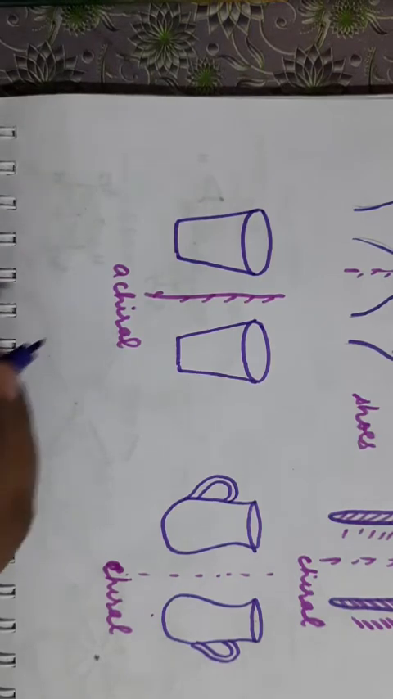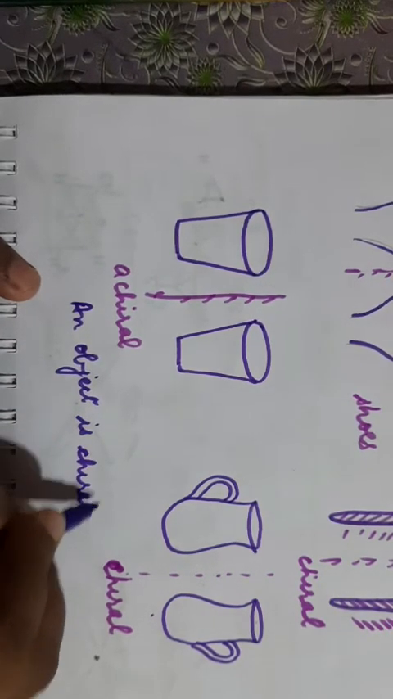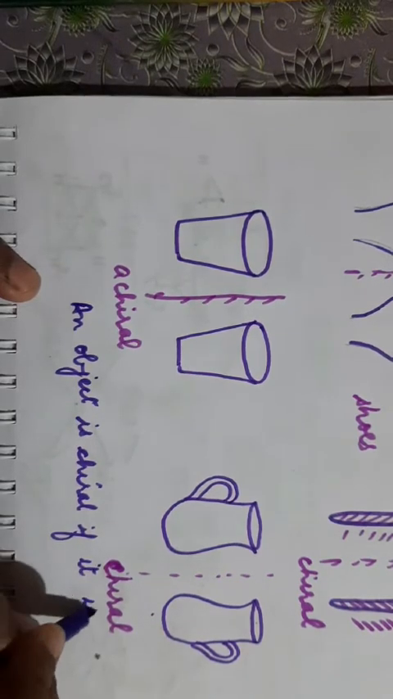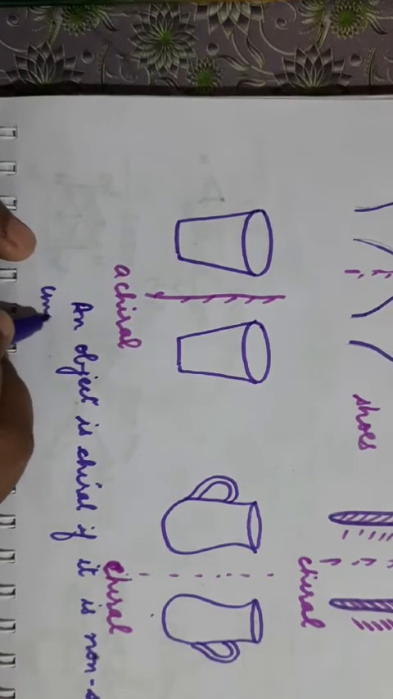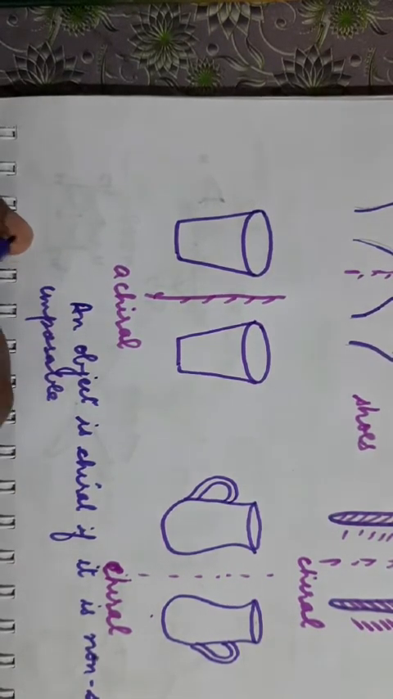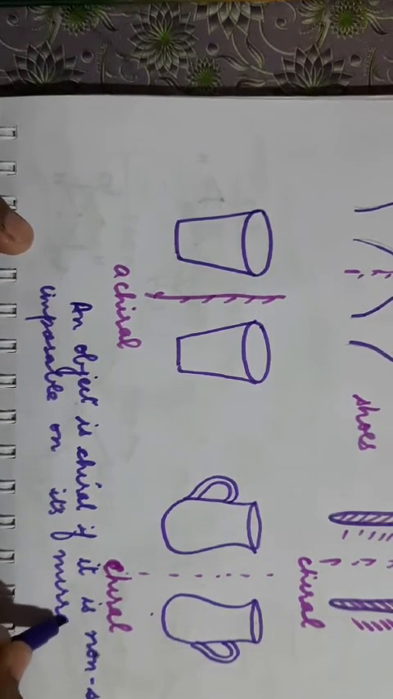Clear? So now you can define chiral objects easily. What is a chiral object? An object is chiral if it is non-superimposable on its mirror image. And if it is superimposable, it is known as achiral object. So achiral means superimposable and chiral means non-superimposable. I hope this much is clear.